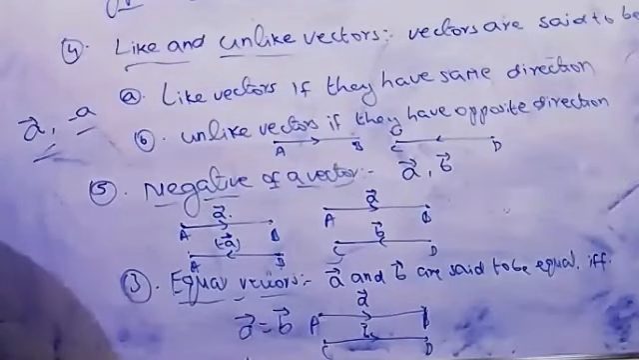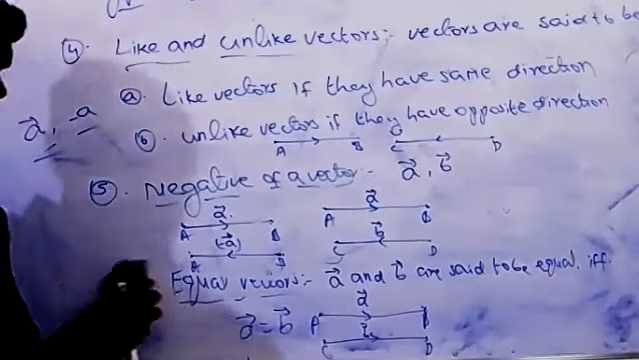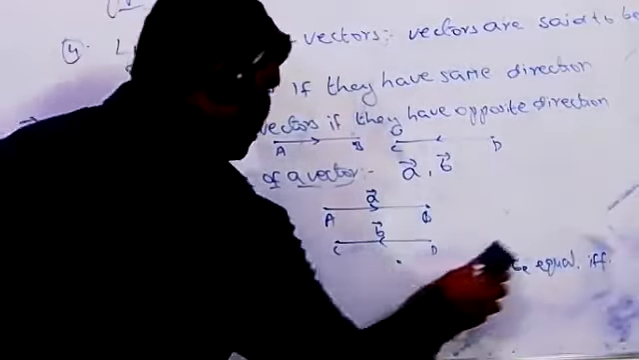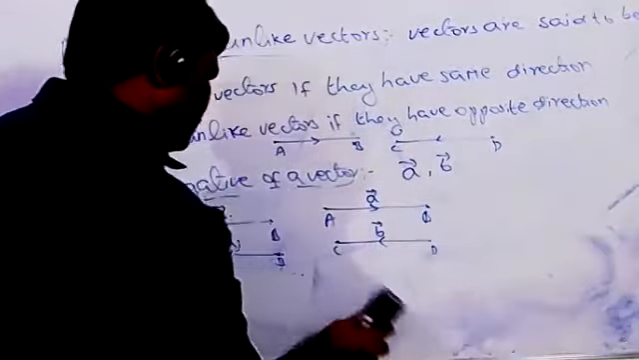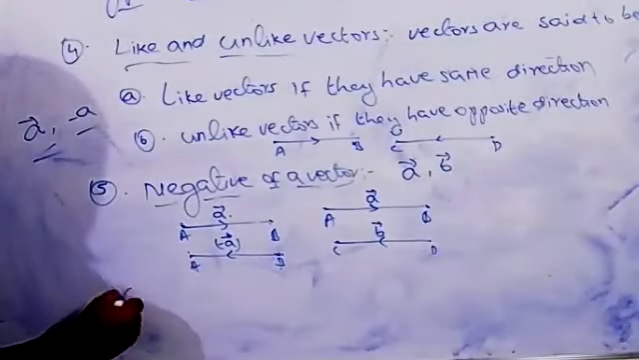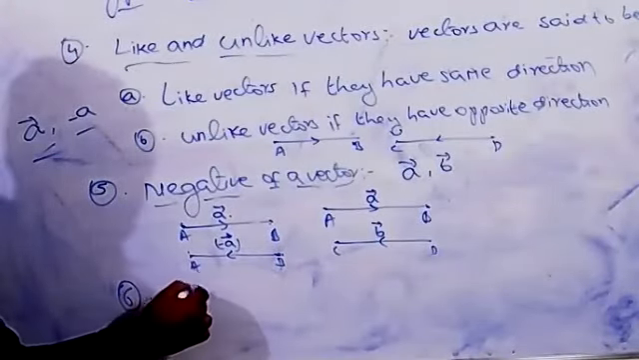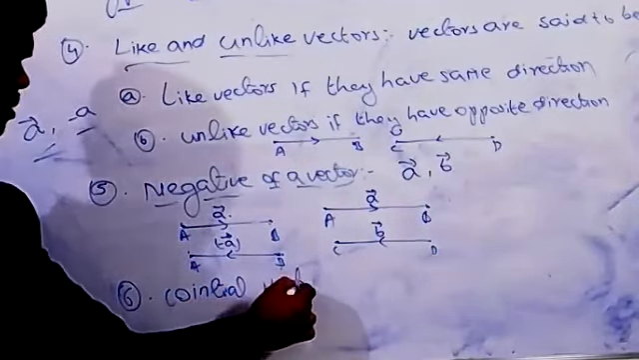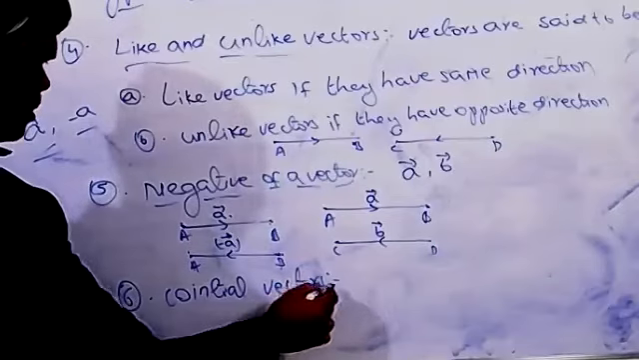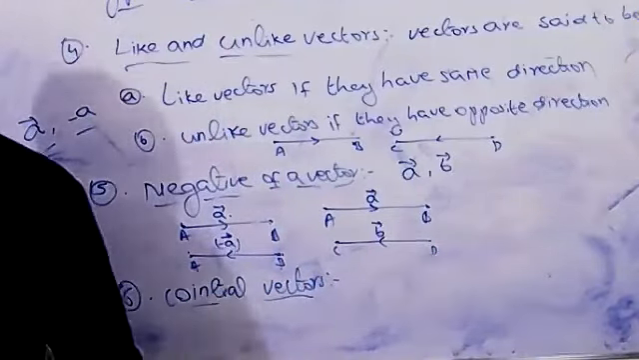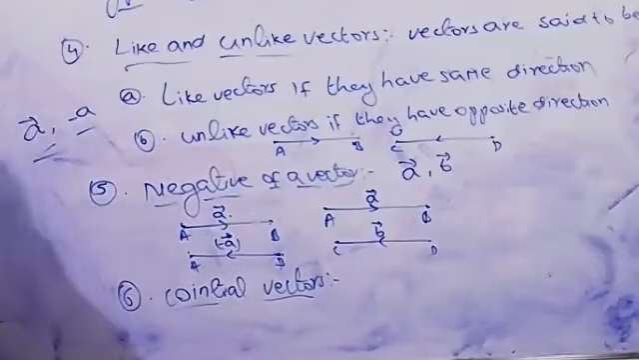Next, sixth type: co-initial vectors. Co-initial means what? The vectors having the same initial point.